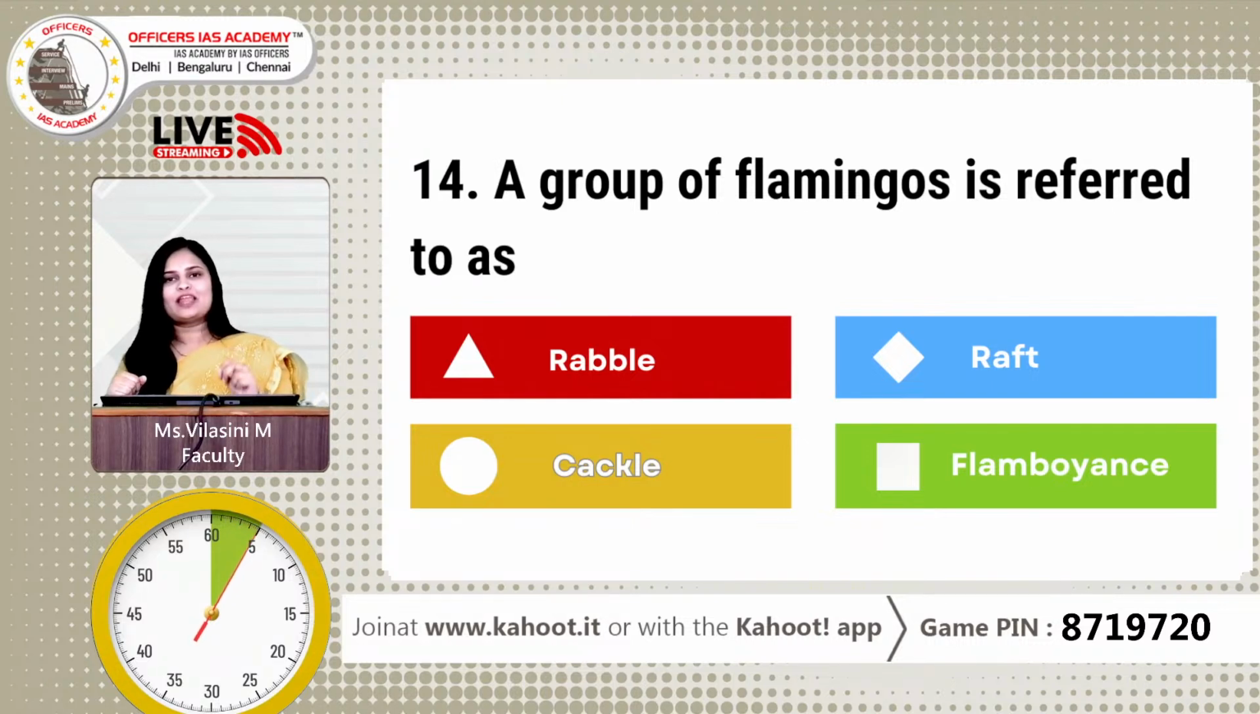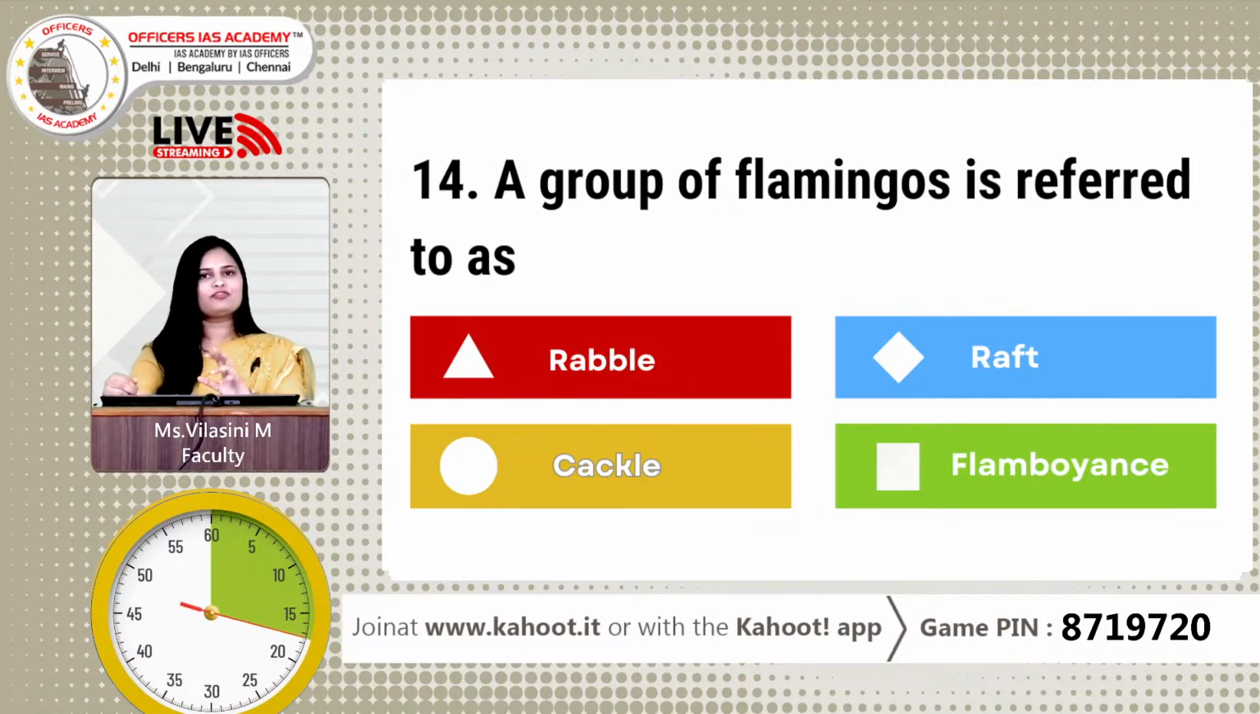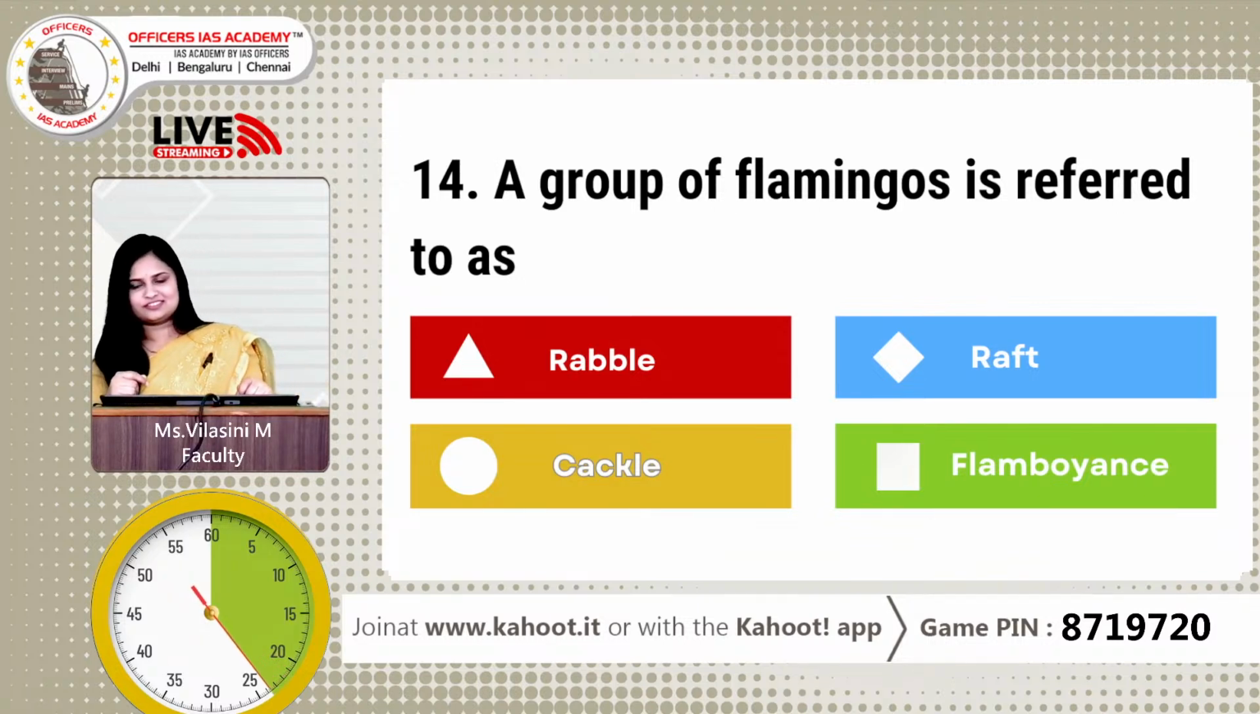A group of flamingos is referred to as option A, rabble, option B, raft, option C, a cackle, and option D, flamboyance. So think carefully, guys. Group of flamingos. So time is ticking. More responses expected. We have 50 answers so far. So keep thinking, guys. Put on your thinking caps.